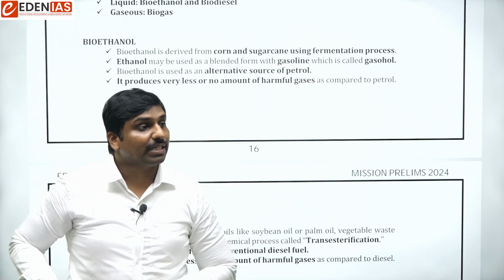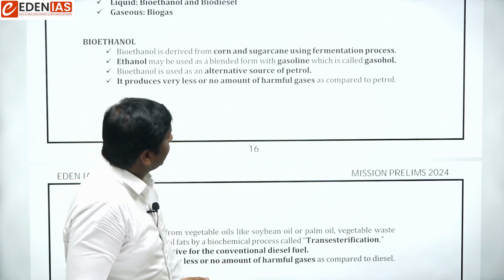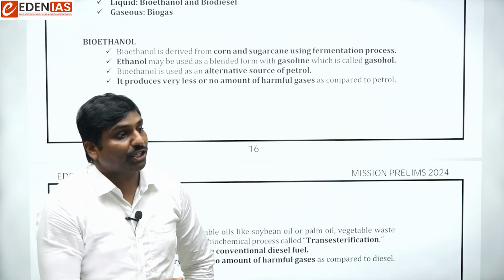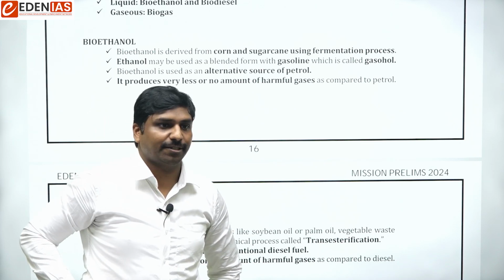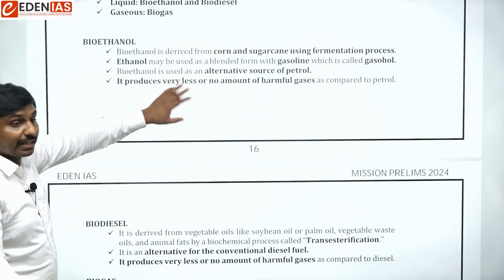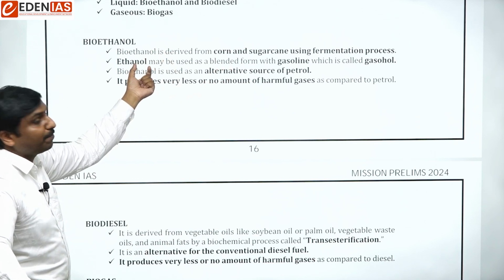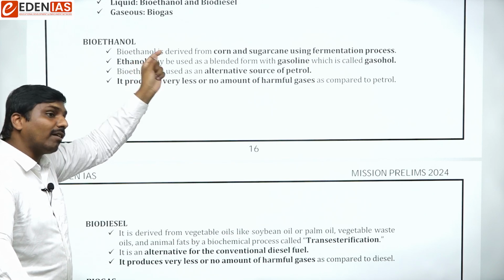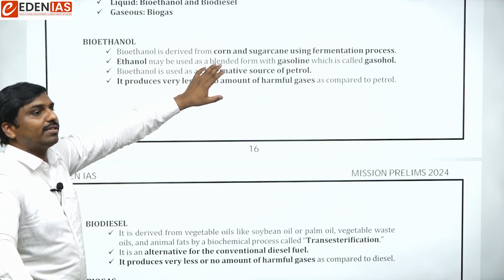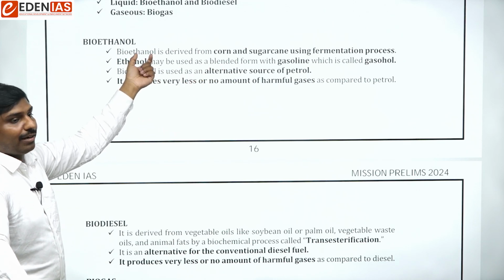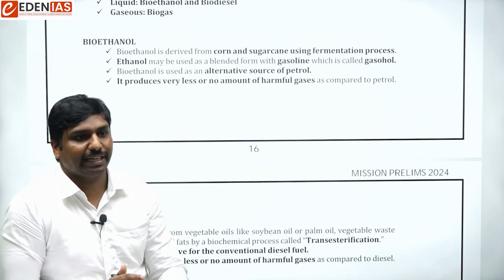When we subject sugarcane or starch, things like corn, to the fermentation process, it leads to formation of an acid or alcohol. Here it would be alcohol, and that is bioethanol. So bioethanol would be produced likewise.